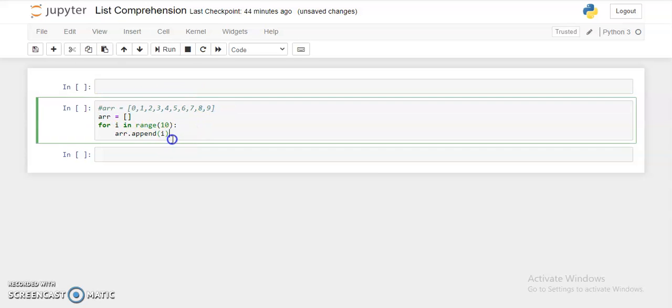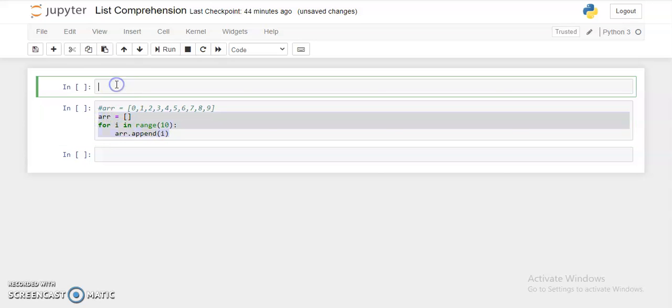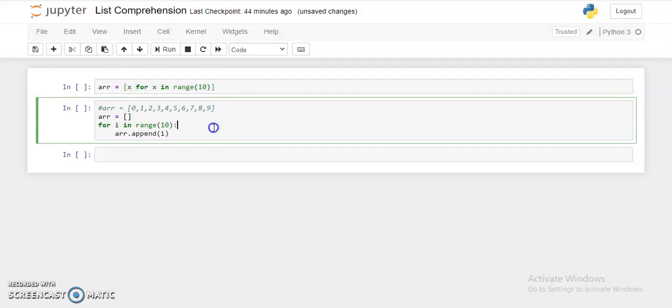But we're going to see how these three lines of code can be substituted by one line of code using list comprehension, and that can be done like x for x in range 10. That's all to declare an array like this. Now that was the thing to declare an array.